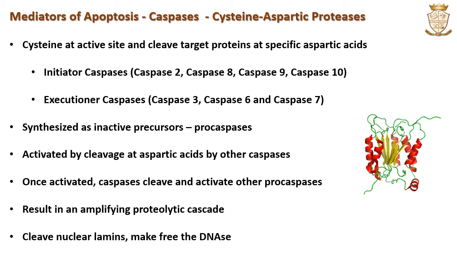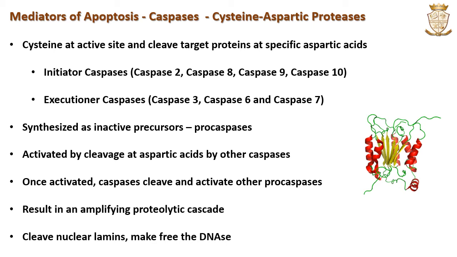Once the initiator caspases are activated, they produce a chain reaction, activating several other executioner caspases. These executioner caspases are capable of degrading over 600 cellular components, and they induce the morphological changes of apoptosis.